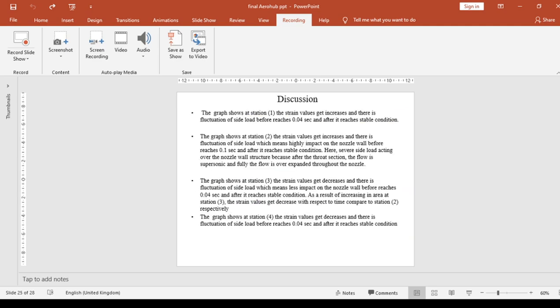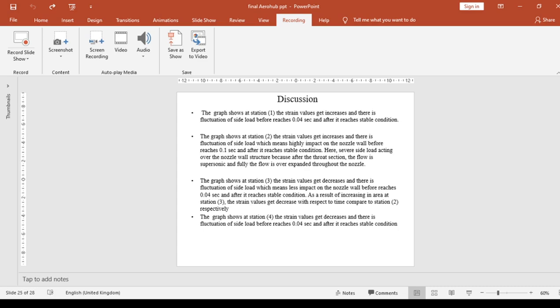And the discussion is: the graph shows that at station 1 the strain value increases and the side load fluctuates before reaching 0.04 seconds, after which it reaches stable conditions. The graph shows that at station 2 the strain value increases and there is fluctuation of side load, which means a high impact on the nozzle wall, before reaching 0.1 seconds, after which it reaches stable condition. Here several side loads act over the nozzle wall structures before and after the throat section, and the flow is supersonic and fully over-expanded throughout the nozzle.